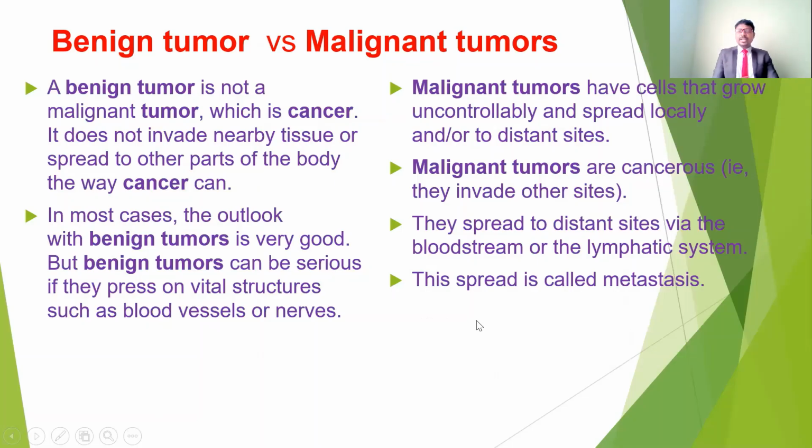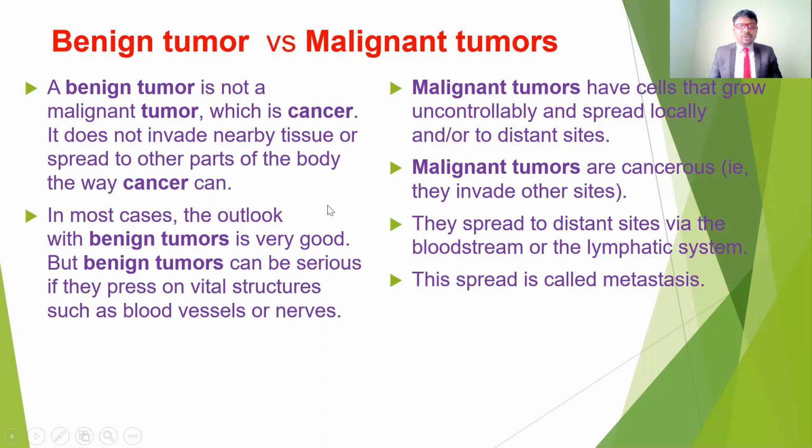So here, there are two types of tumors: benign tumors and malignant tumors. A benign tumor is not cancerous, but it can still give complications if it is not controlled properly or does not get the proper treatment. If we see the differences between benign and malignant tumors, we can at least understand which are the dangerous tumors and which are the non-dangerous tumors.